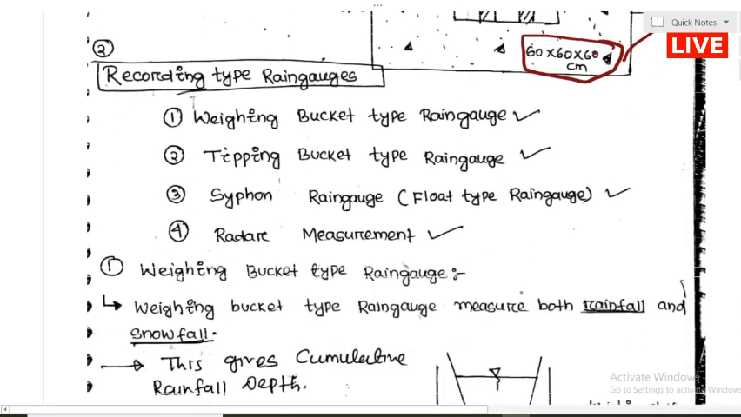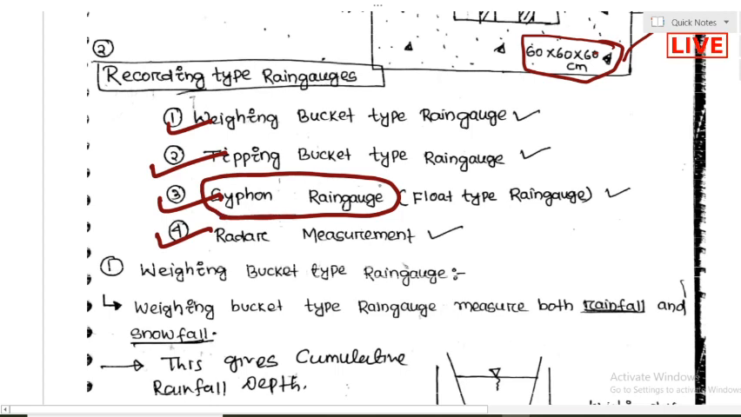So recording type rain gauges are there. There are 4 types of that. First one is called the tipping bucket type, second one is called the weighing bucket, third one the siphon rain gauge, and radar measurement. If you ask me, sir, which rain gauge we are basically using in our country, that is called the siphon rain gauge. We are using the siphon rain gauge in India. Okay, so in the next class we will talk in detail about the recording type of rain gauge.